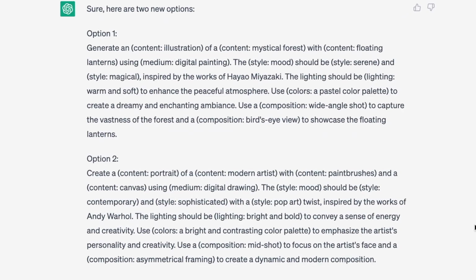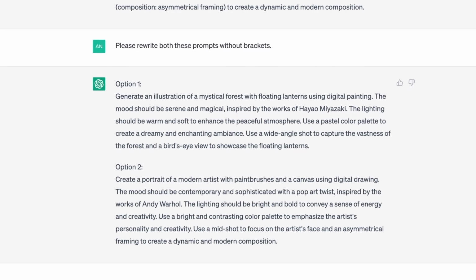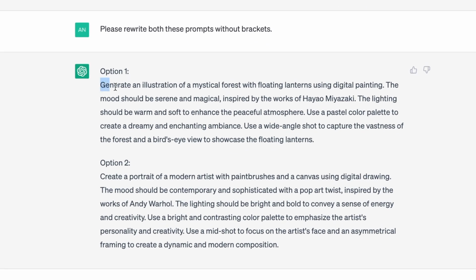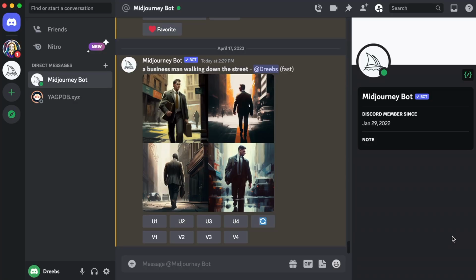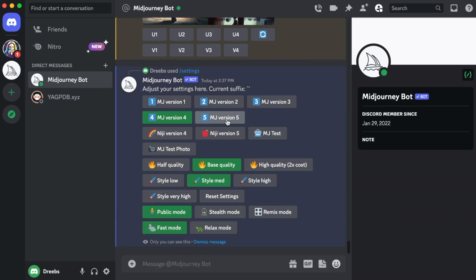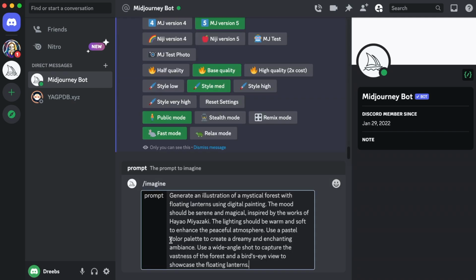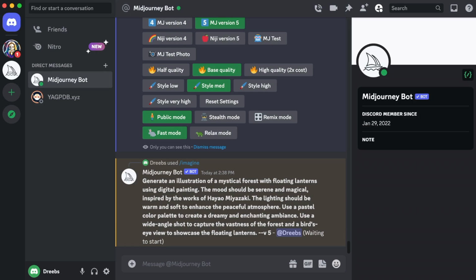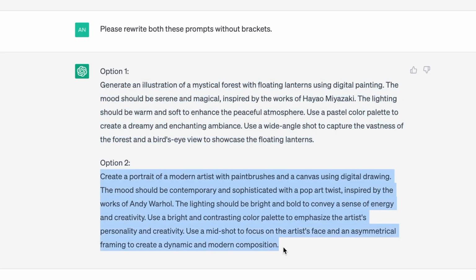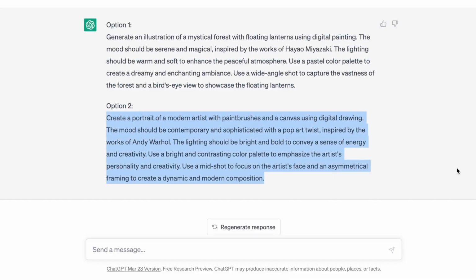So I noticed that some of the prompts still had brackets, so I asked ChatGPT to rewrite them without those. Now this looks much better. After that, we can copy the prompt and paste it into Midjourney. And we're going to make sure that we're using version 5 for the algorithm by typing /settings, then selecting version 5 right here. Then we will type /imagine, paste in our prompt that we copied, and then Midjourney will produce something pretty amazing for us. We can even do this for two different prompts at the same time, so we'll go ahead and do the same for our second prompt right now. So we asked ChatGPT for some ideas, but we can also ask it to do something we want.